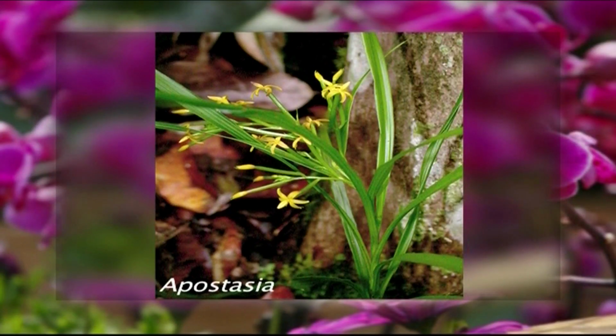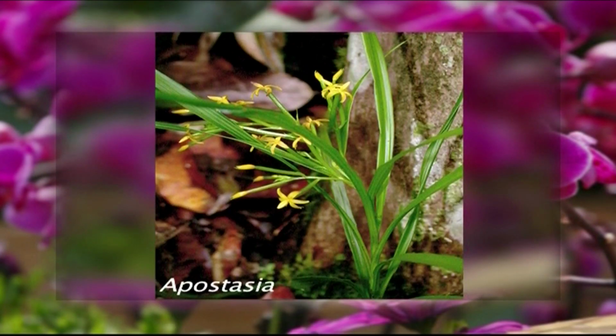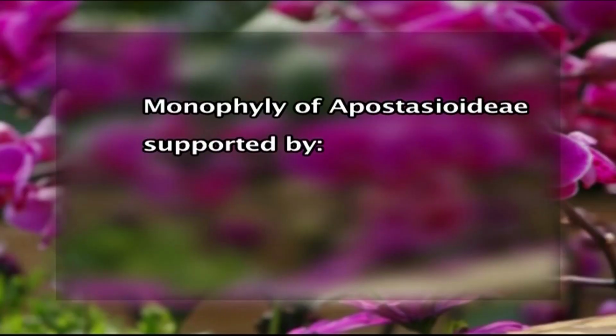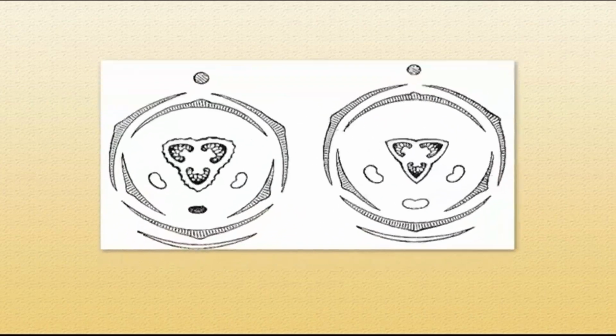The first one, the Apostasioideae, is exemplified by genera like Apostasia and Neuwiedia. These are considered to be the basal clade, sister to the other orchid groups, that means the rest of the 4 subfamilies. Monophyly of this subfamily is supported by anatomical characters like vessel elements with simple perforation plates, and also they have distinctive seeds.